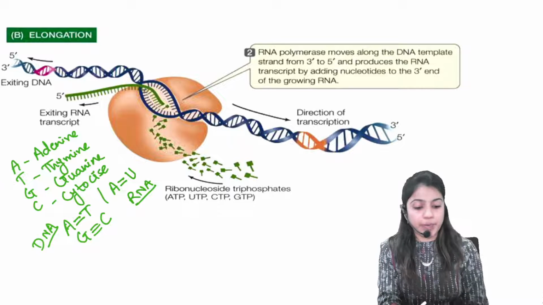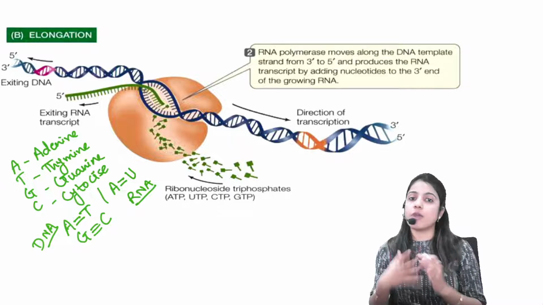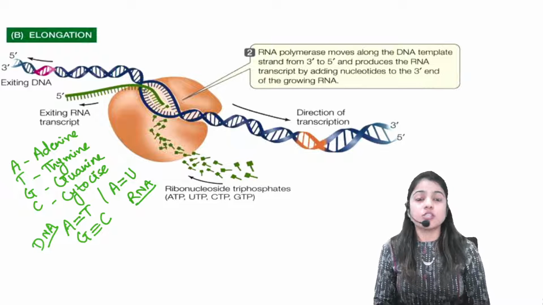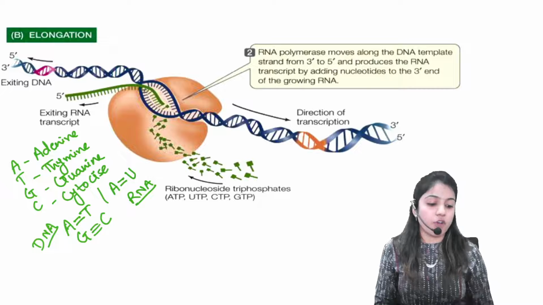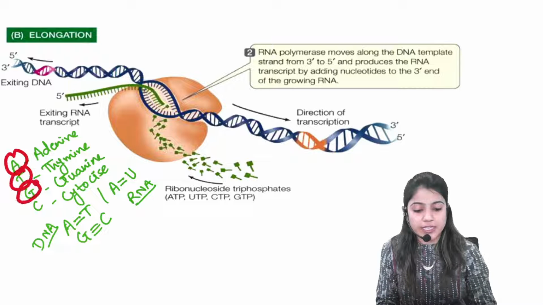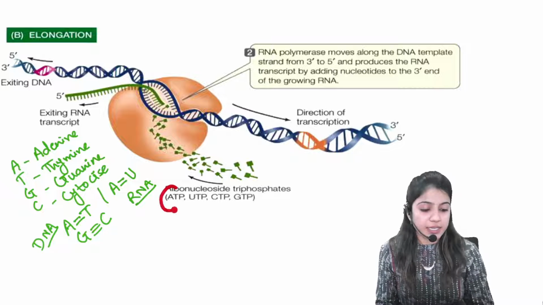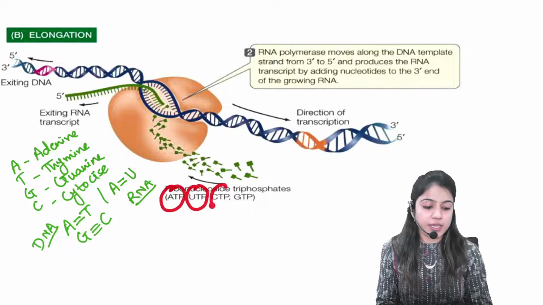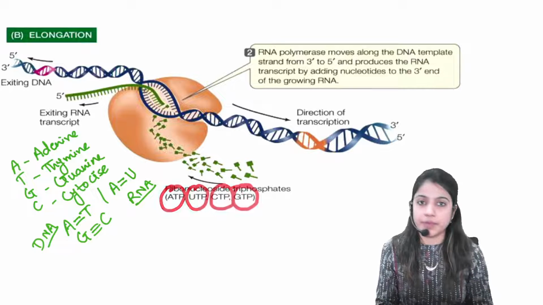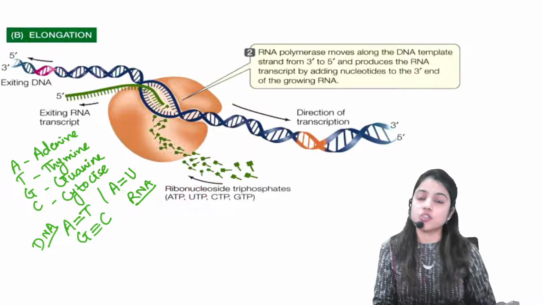nucleotides. But these nucleotides cannot come alone. They need a certain amount of energy. Okay, so that energy will be present in the form of 3-phosphate groups. So every nucleotide is attached with 3-phosphate groups. That is ATP, UTP, CTP, GTP. That is adenosine triphosphate, uracil triphosphate, and so on.